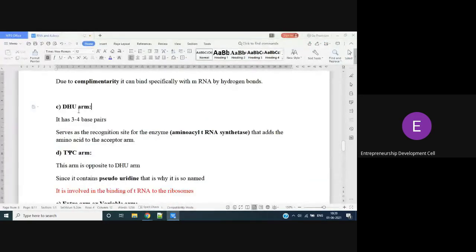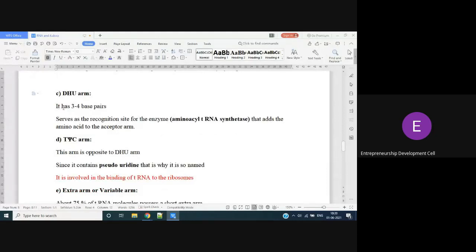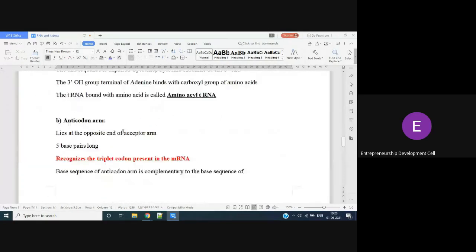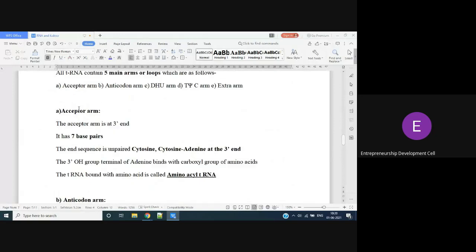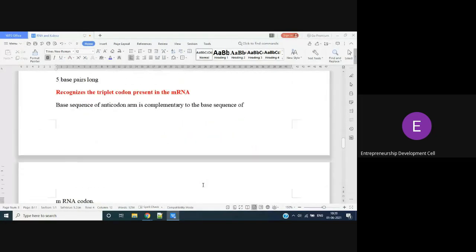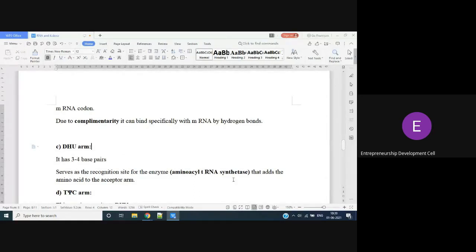Next is the DHU arm. It has 3 to 4 base pairs. It serves in the recognition of the enzyme aminoacyl tRNA synthetase, which adds amino acid to the acceptor arm. So I said amino acid is bound to the acceptor arm of tRNA. Who is helping? The enzyme aminoacyl tRNA synthetase. The DHU arm is very special. It can recognize the enzyme.